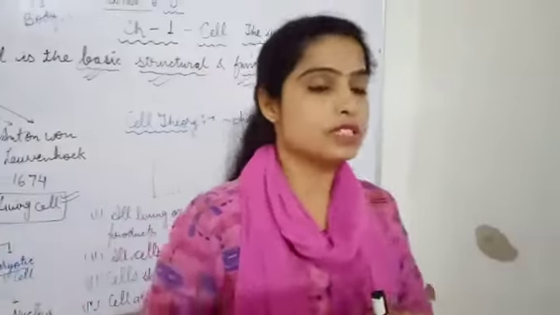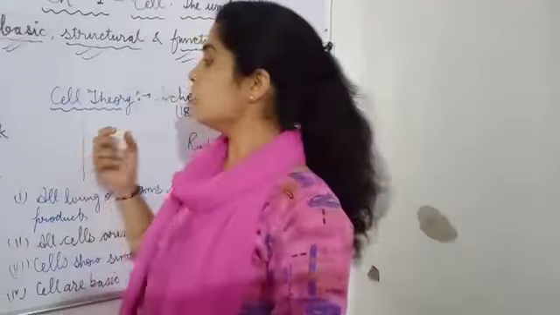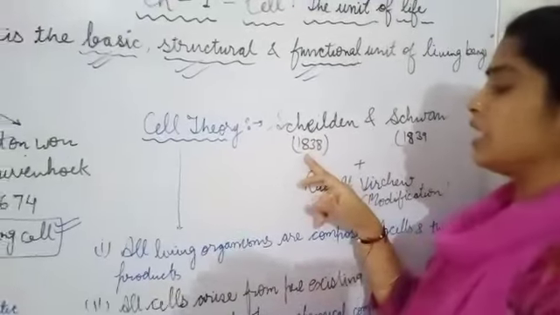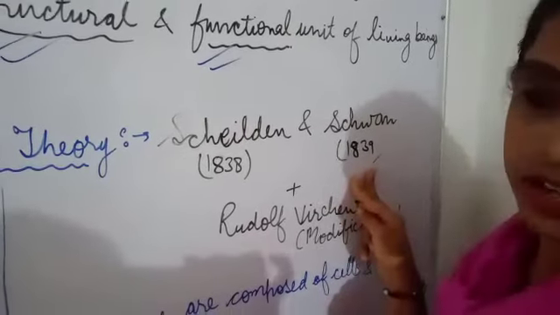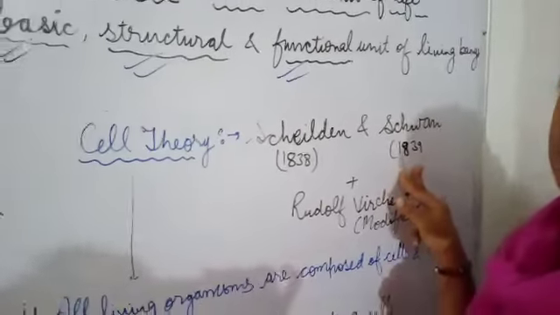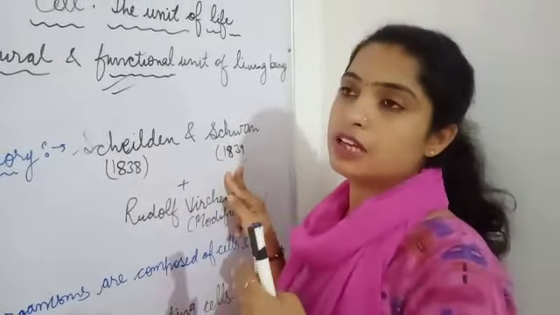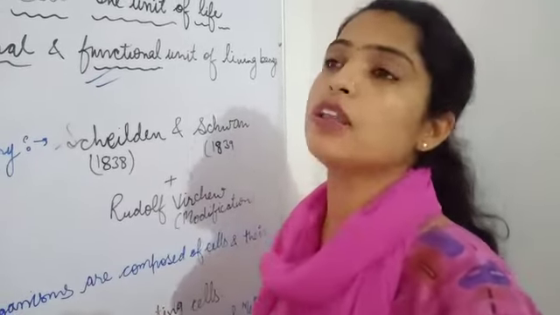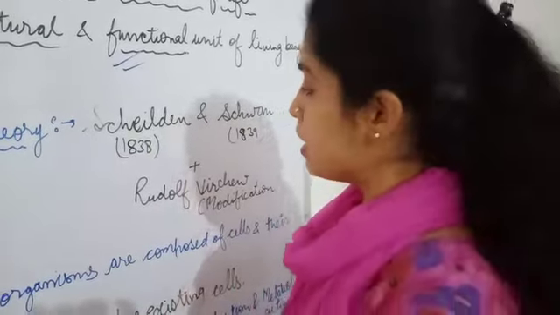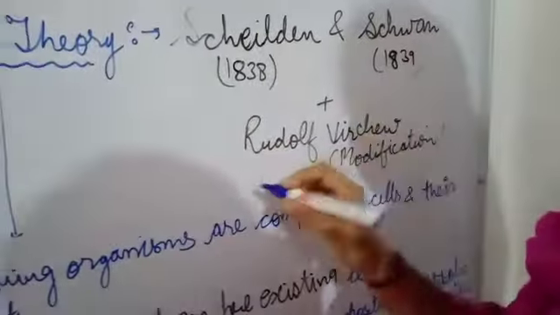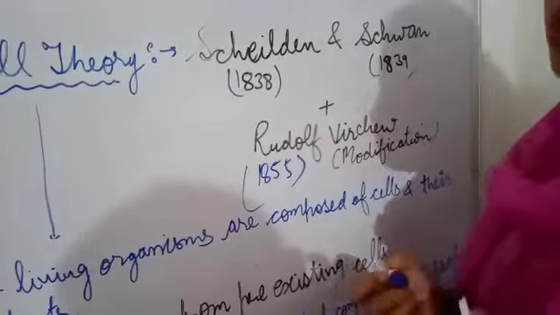Along with the cell, we also study the cell theory. What is that? We will see. Cell theory was given by the scientists Schleiden and Schwann in 1838 and 1839. They stated that the cell is the basic structural and functional unit of the body. Each and every plant and animal is composed of cells. But there was still a problem in the cell theory, because they did not tell where the cells arise from. So a modification was made by Rudolf Virchow in 1855.